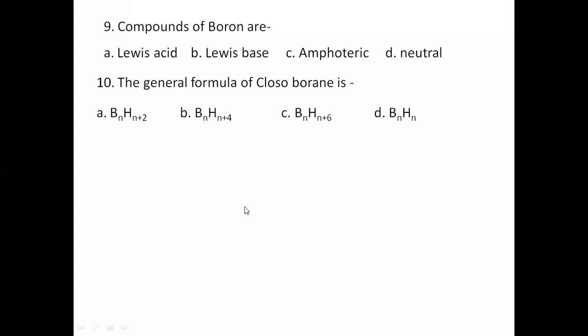I am recording this. The general formula of closoborane, whether A, B, C, or D, should be simple. B. It is B. Then what is the formula for nidoborane? If B is for closoborane, so what is the formula for nidoborane? And what is the formula for arachnoborane?